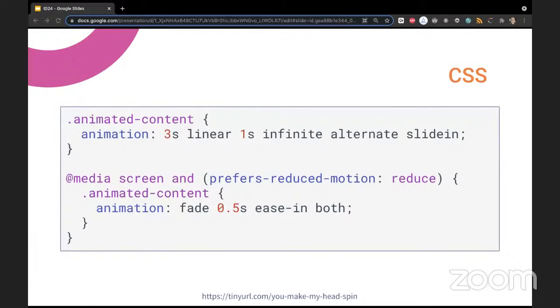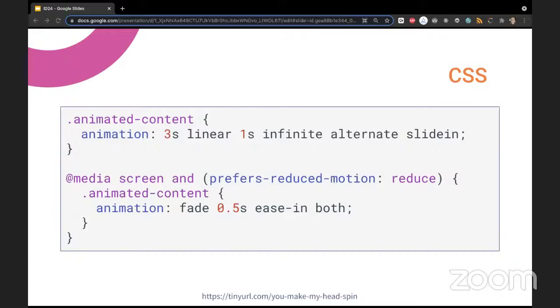And here we are querying the value of prefers-reduced-motion with the media query, and here I've defined prefers-reduced-motion with the value reduce.